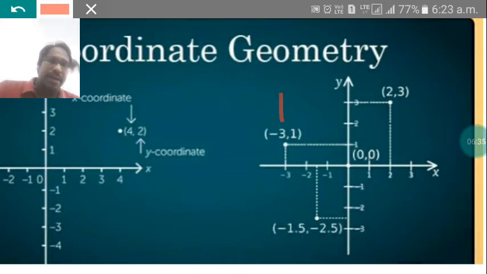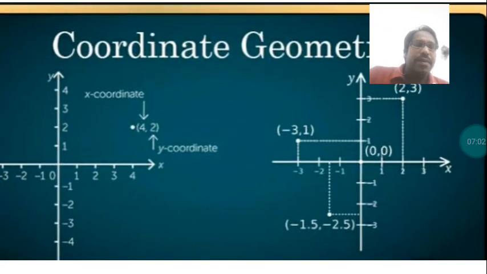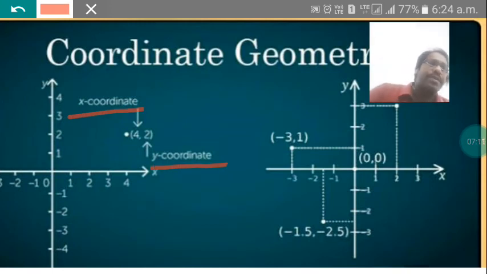Suppose you take this point, -3 and 1. -3 means the distance on the x-axis. The x coordinate is -3, and y is 1 here. So in this way the points are written, and more clearly it is given in this point. The first is our x coordinate and the second is our y coordinate. Understood how to represent a point on the plane? What is the ordered pair? This is the ordered pair, x first and then y.